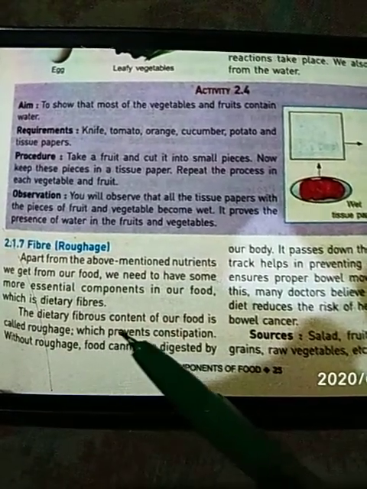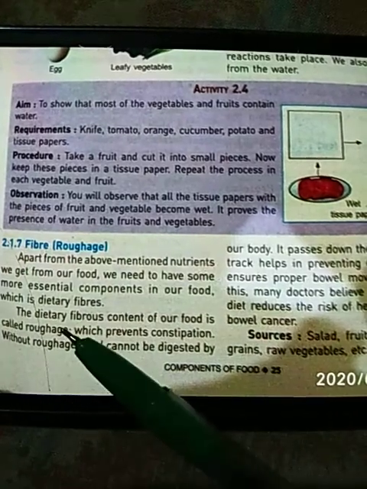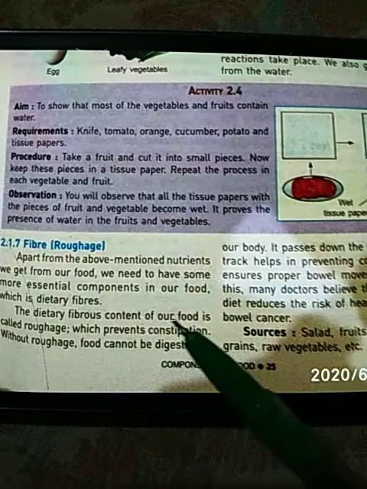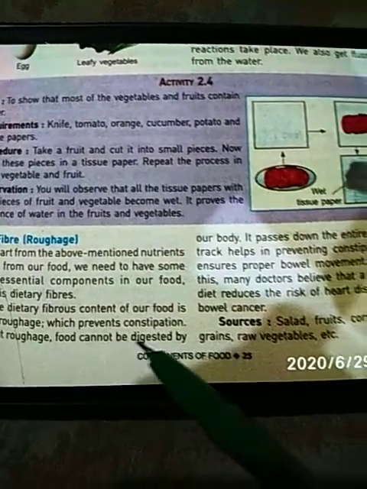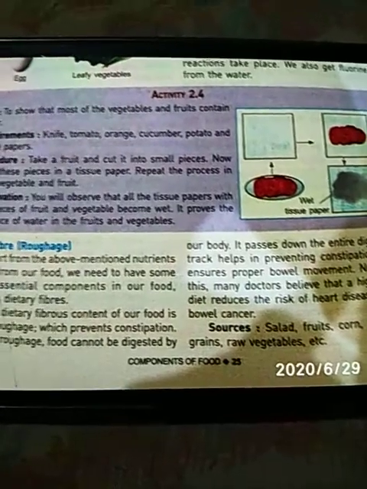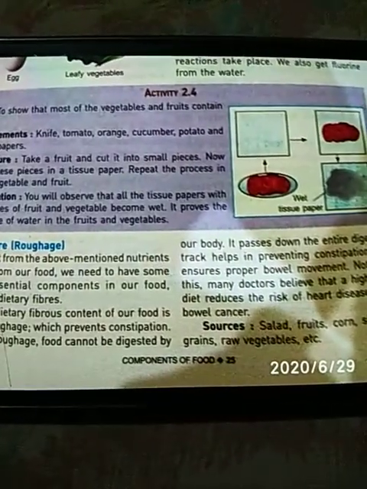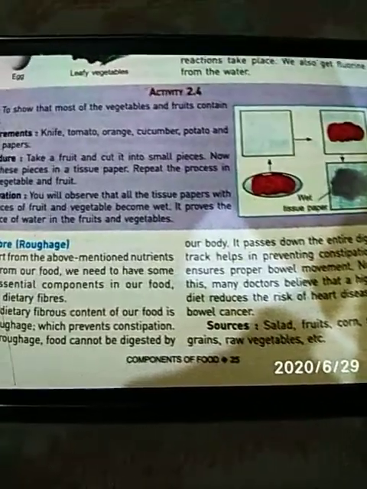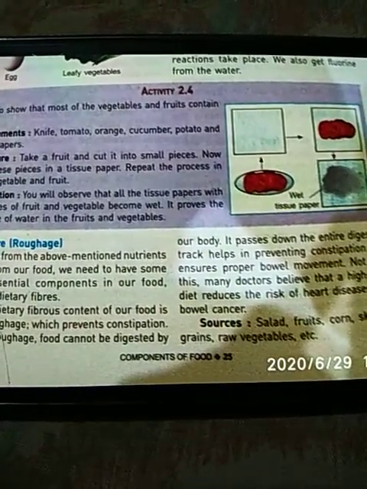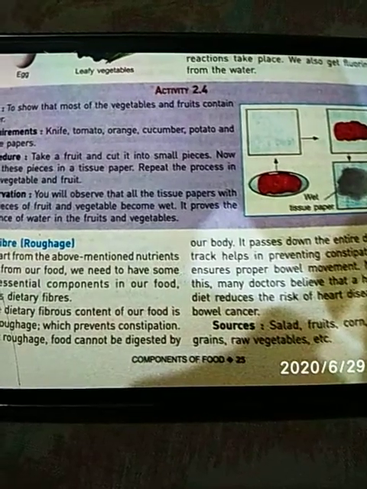The dietary fibrous content of our food is called roughage, which prevents constipation. Without roughage, food cannot be digested properly because roughage adds bulk. This roughage adds extra pressure on the food so that it can pass through our digestive tract very easily and helps in proper digestion of the food.